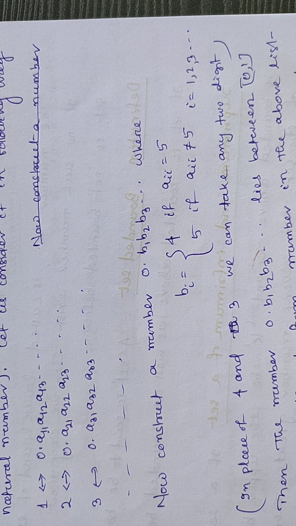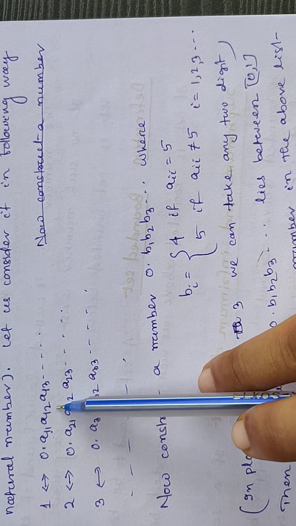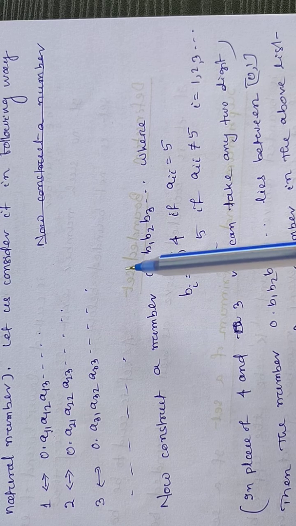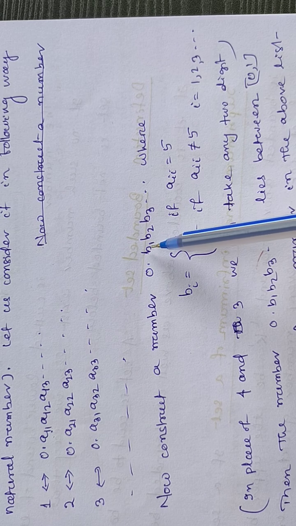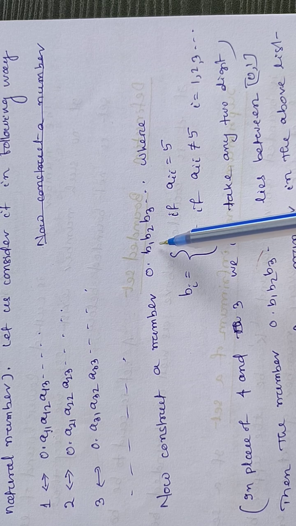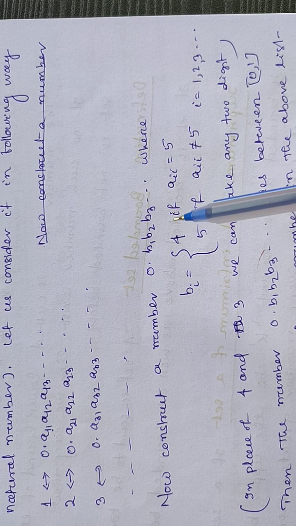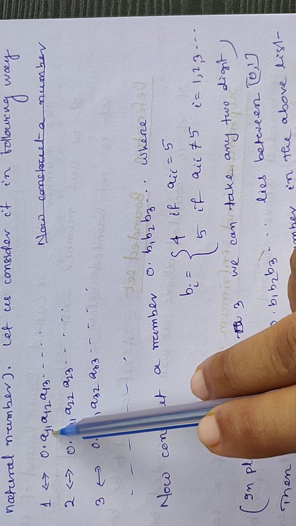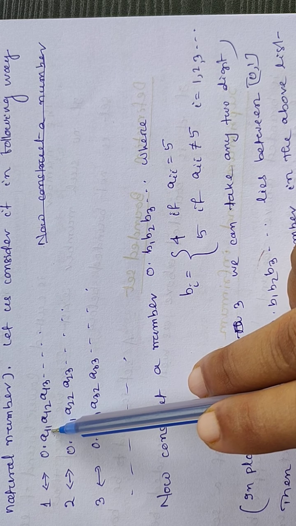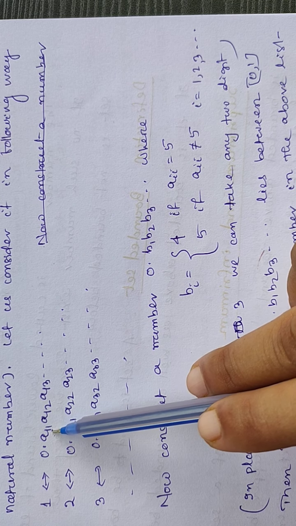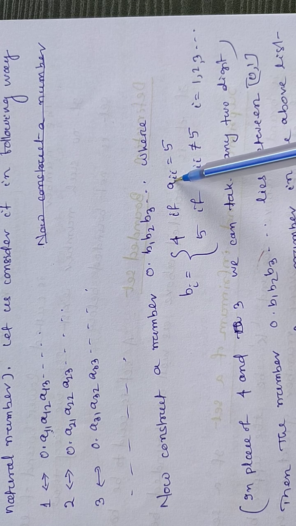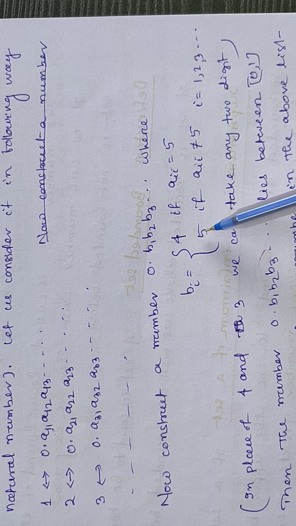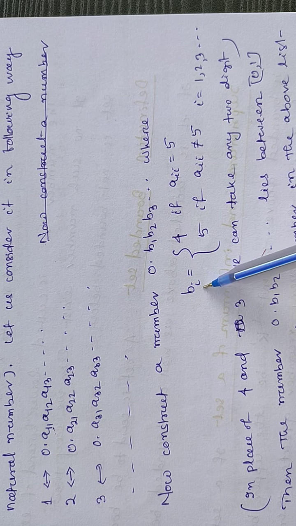Look at this number 0 point a11, a12, a13. We are constructing a number 0 point b1, b2, b3. So b1 is taken as 4 if a11 is 5, and if a11 is not 5, then take b1 to be 5.